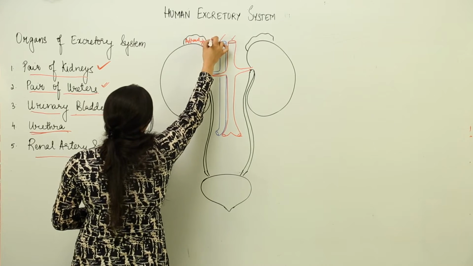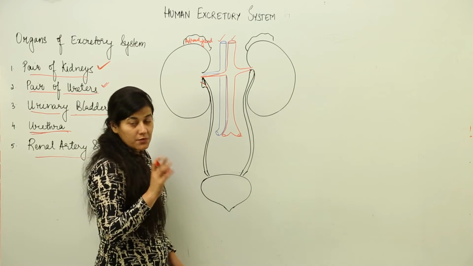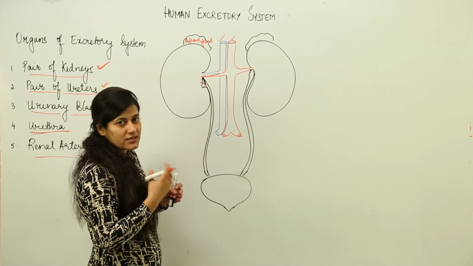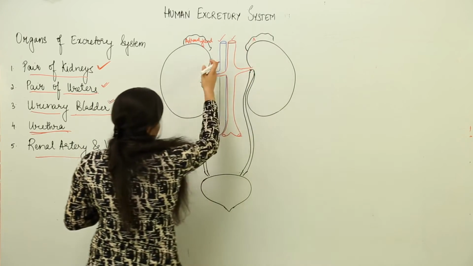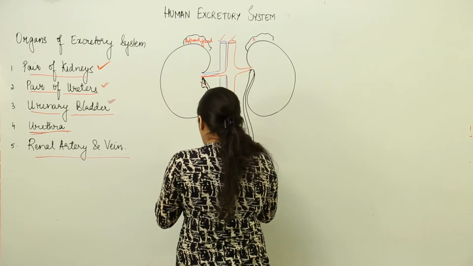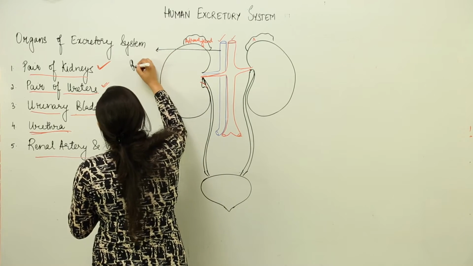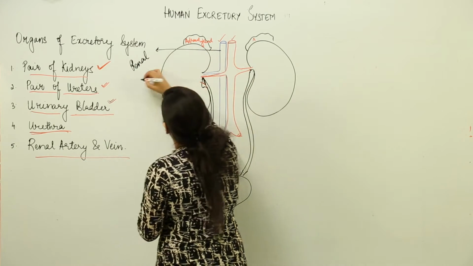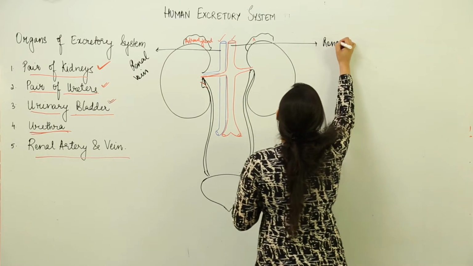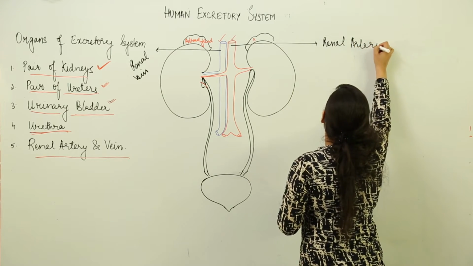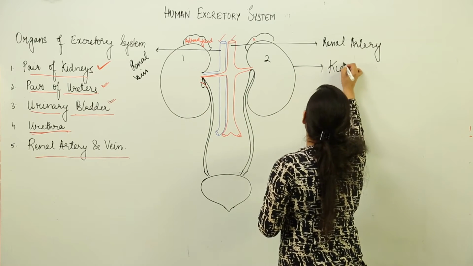Please remember from now that the adrenal gland is responsible for the release of particular hormones which play an important role in regulating the mechanism of urine formation and its release. Now, as you can see, this is the renal vein and the renal artery. These are going to carry the blood into each kidney. This is the renal vein, this is the renal artery. And these are both kidneys, the pair of kidneys.